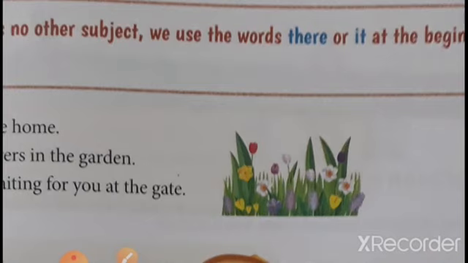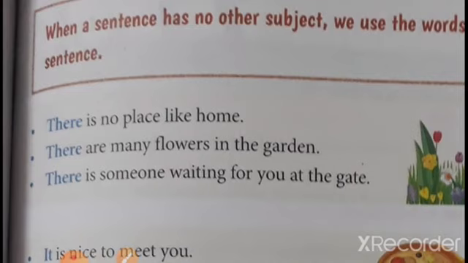Who is there? In this type of sentence we use there at the end. Clear, students? I hope this is clear to everyone. There is often used with numbers or amounts, as I already gave in the examples.